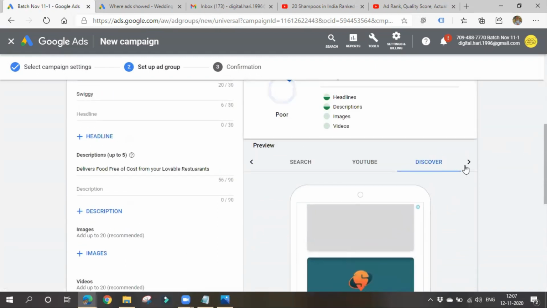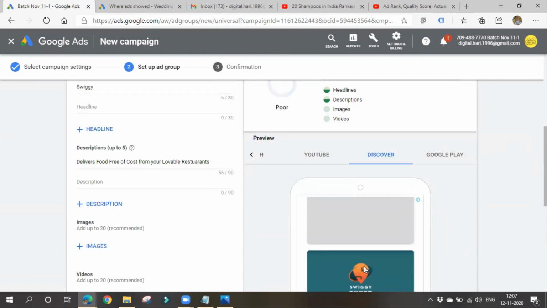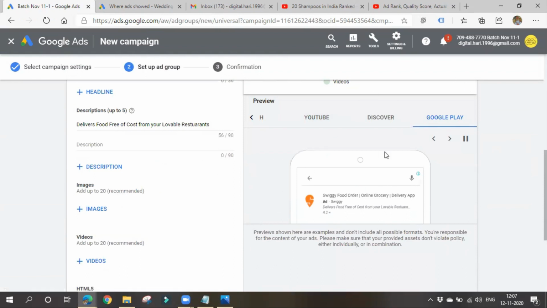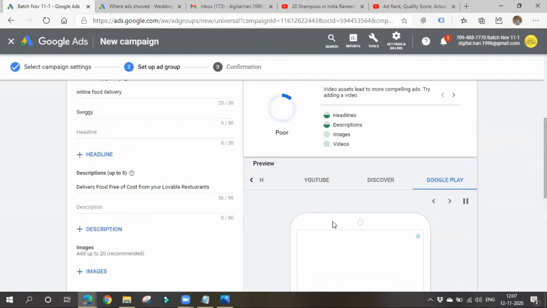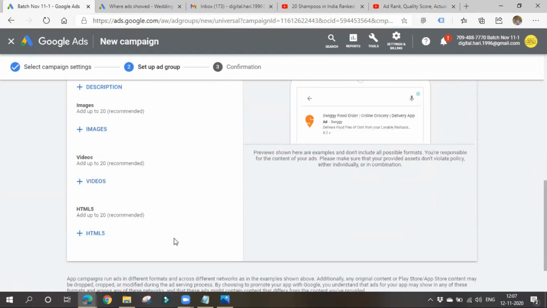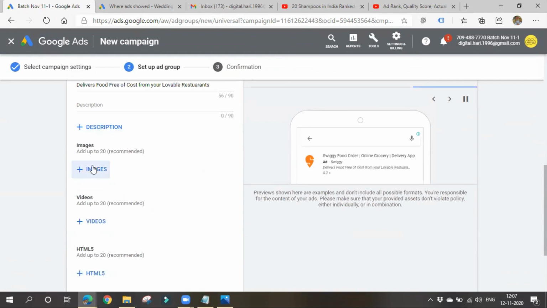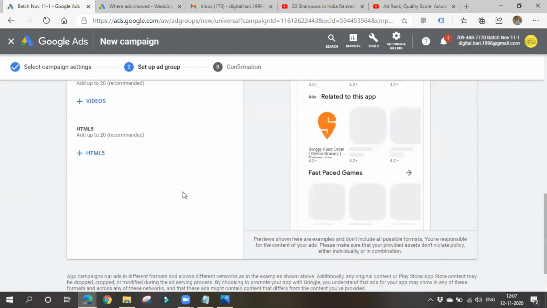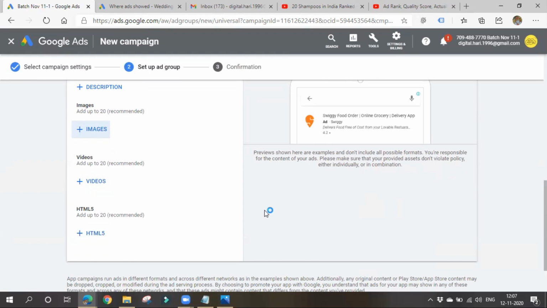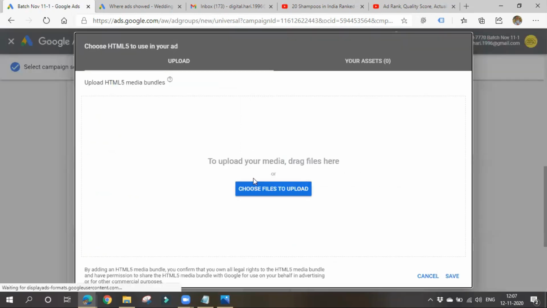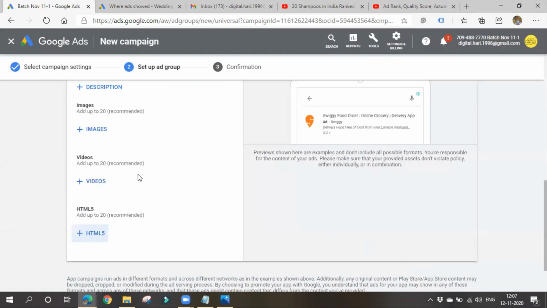Discover means some kind of video ads. In case of Play Store, it will show like this. In this way, it has already molded all these things. If you want different kinds of images and videos to be shown, you can upload them from your system. I'm okay with them. HTML5 means if you want to create an image or something else with the help of coding, you can upload such HTML5 files also. Here you have to upload a coded file.